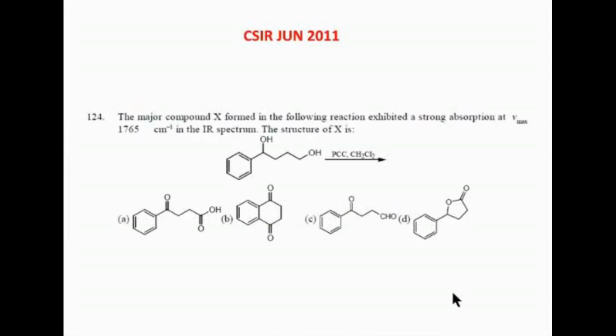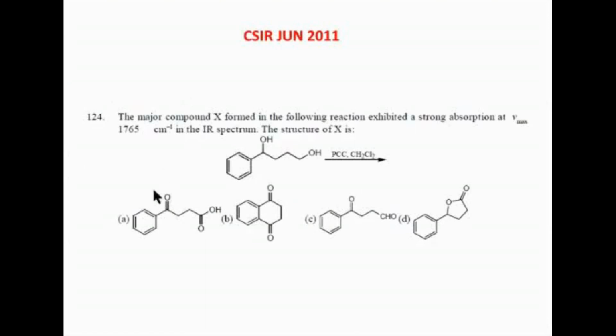1765 வருது, அப்ப எது ஆன்சர்? Option D. D, ma'am. I don't know what the PCC is doing here. I know that you all know what the role is. So this will be oxidized to aldehyde, then you'll be having the intramolecular nucleophilic addition. That's all I know, you people also know that. எனக்கு தெரியும், உங்களுக்கு தெரியும். But நம்ம அவ்வளவு தூரம் brain யூஸ் பண்ணவே வேணாம்.